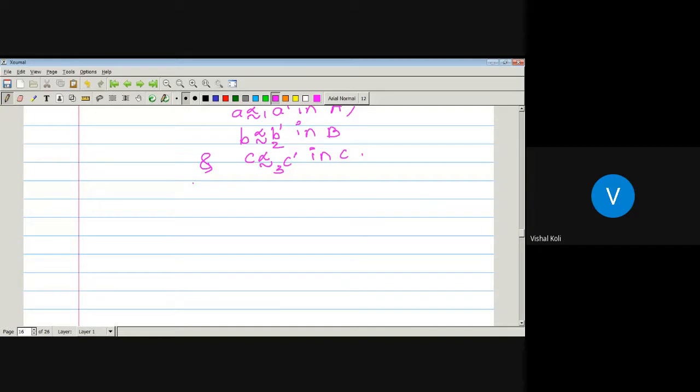And continuing in this way, at the nth step the partial order will be the same concept, can be extended for